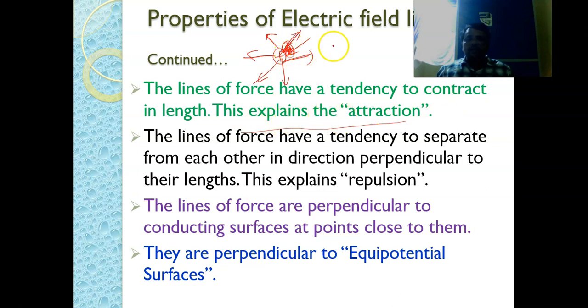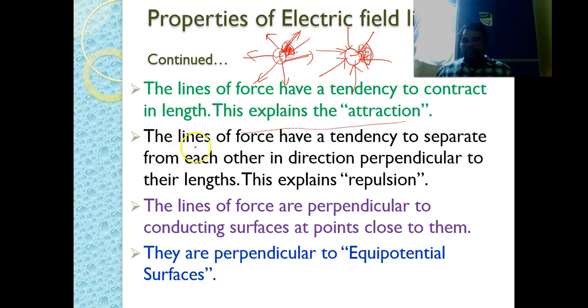Otherwise, consider this negative charge. For this negative charge, the electric field lines will be into this negative charge. If you consider this particular point, if the electric field lines are more, then it explains the attraction between this charge and the unit positive charge.